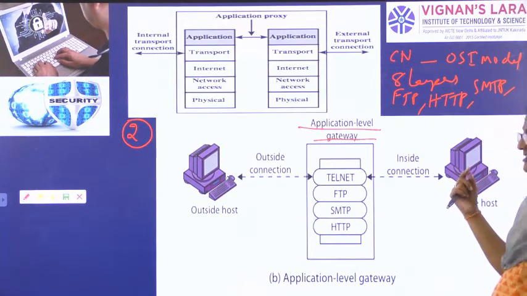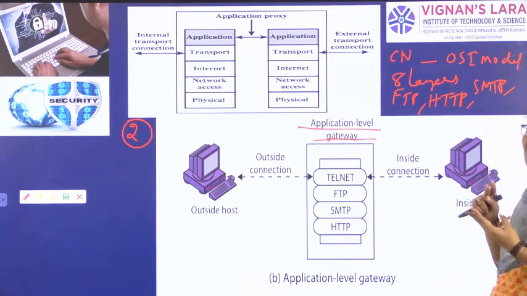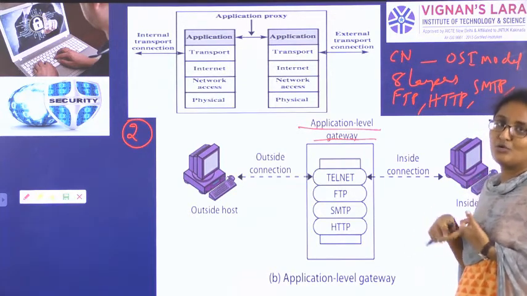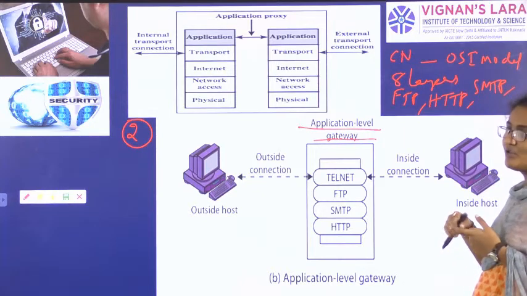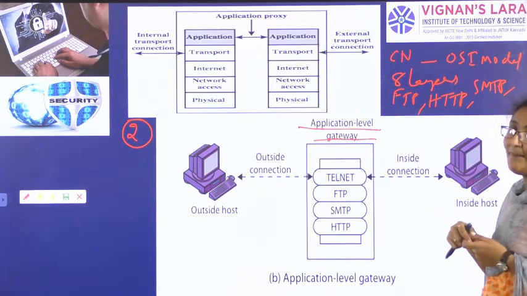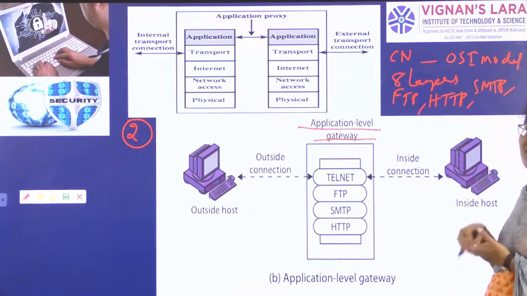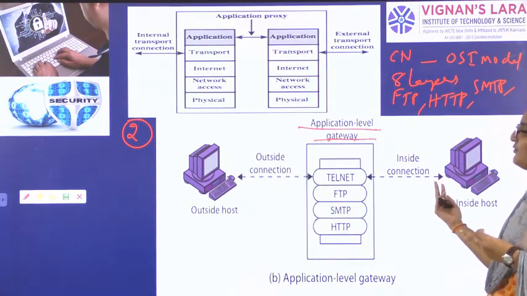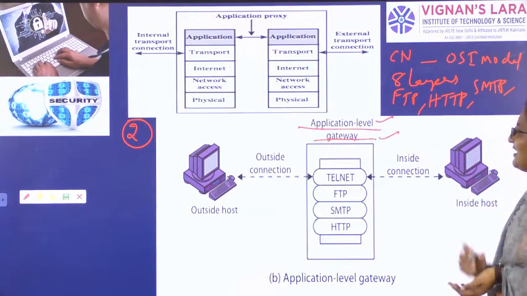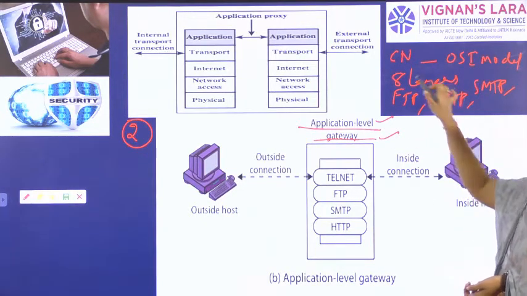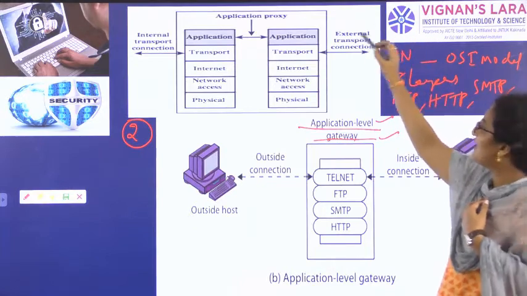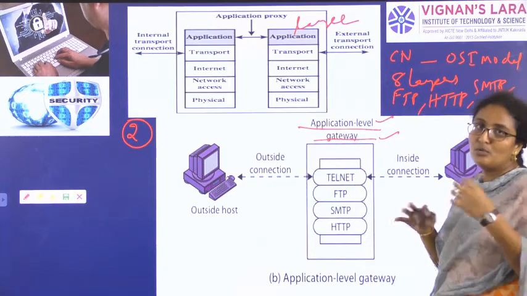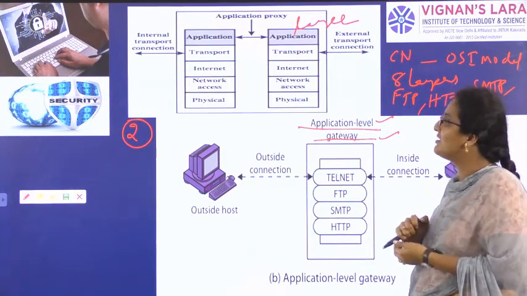Same way, now we are discussing types of firewalls. We have 3 different types of firewalls. In that, the first one is packet filtering router. There the transmission of data in the form of packets happens in transport layer or network layer. Here the second type of firewall is application level gateway. In the 8 layers, the topmost layer is application layer. Now the communication is happening between two networks through application layer.